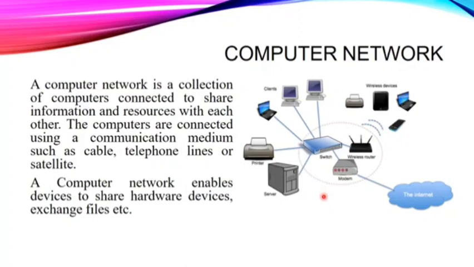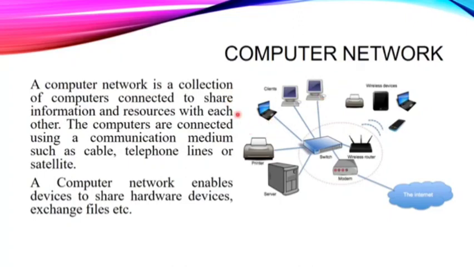As you can see over here, we have the central switch. With the help of this switch, a few computers are connected. There is one printer also in that same network. So all these computers are able to communicate with each other, and it's an example of a network.